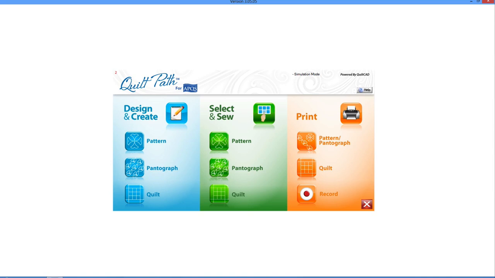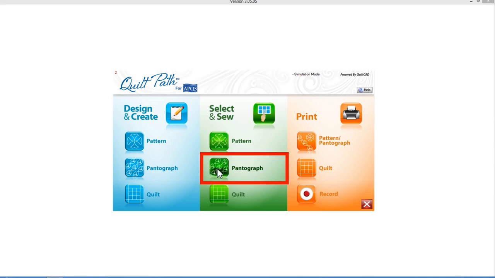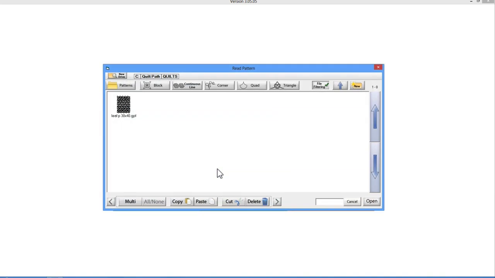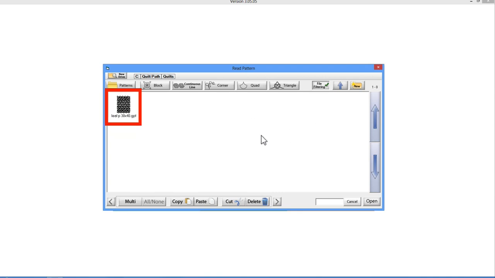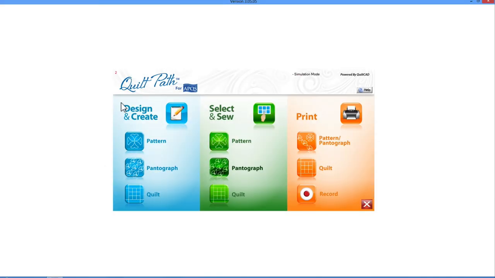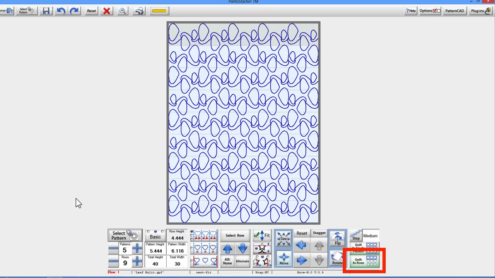After an unexpected restart of the software, open your project file in Quilt Path by using the pantograph button in the Select and Sew menu. In the upper file tree, click on the Quilt Path folder. Click on your Quilts folder and select the desired file. You'll most likely be asked to set your safe area at this point.